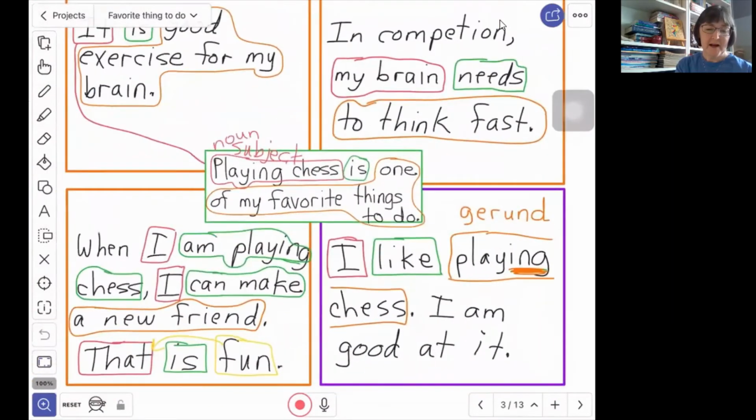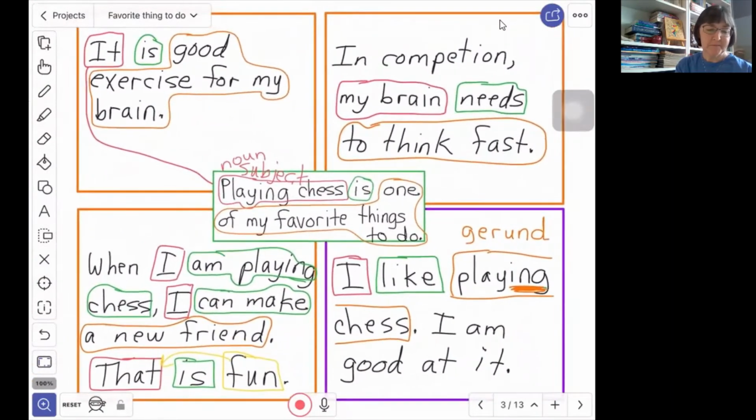So let's look at our whole foursquare. Is there anything we want to add or change? This is where we have finished putting down our ideas. We have finished organizing our ideas. We have a plan, but we could make changes if we want to. Making changes to make it better would be called revising it.